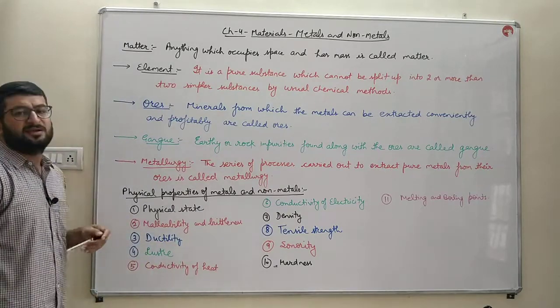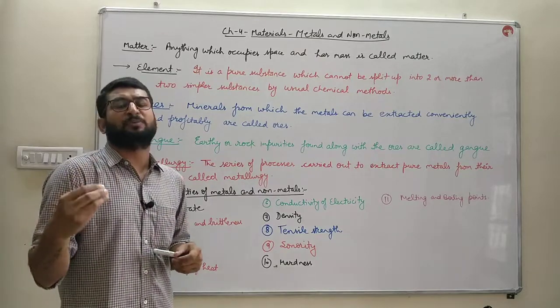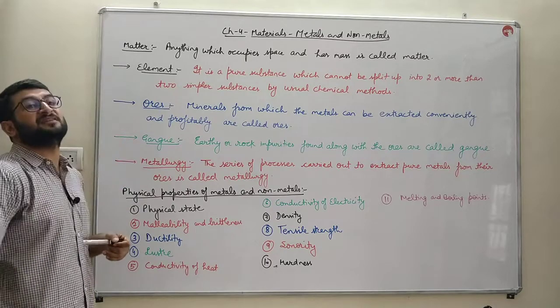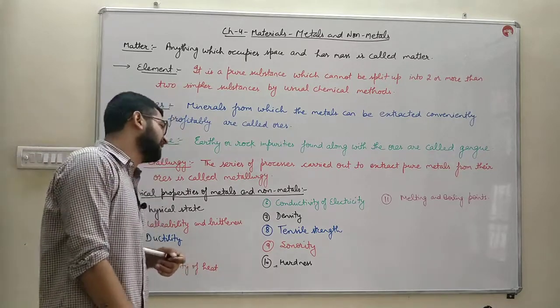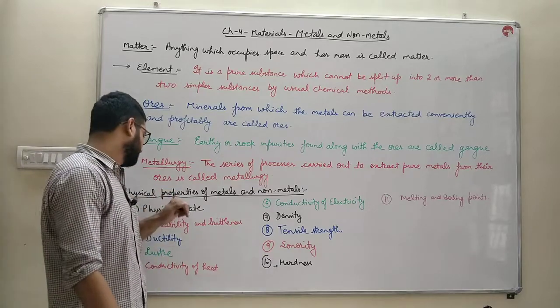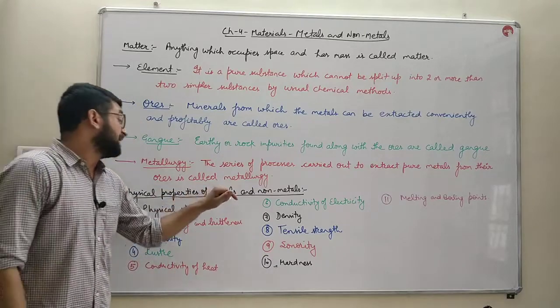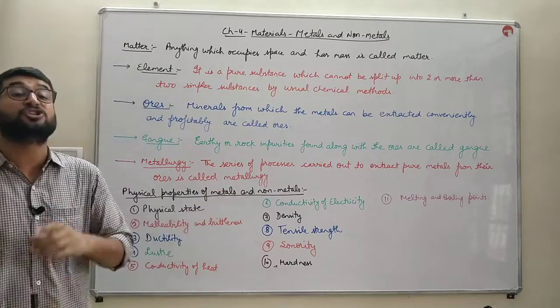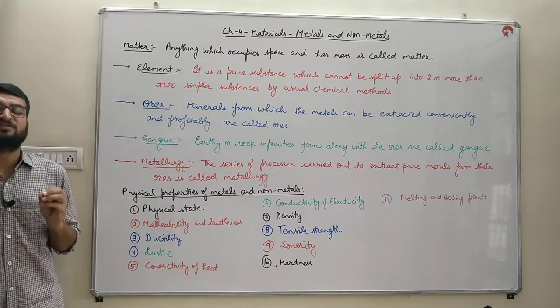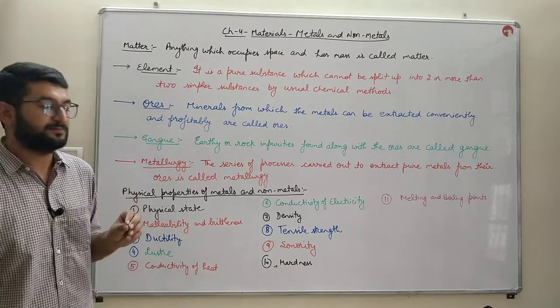Then we'll study physical properties of metals and non-metals. We'll discuss the difference between the metals and non-metals on the basis of their physical and chemical properties. First, the physical properties. The first property is physical state. The physical state of metals is generally solid. Only mercury is a metal which is liquid at room temperature.